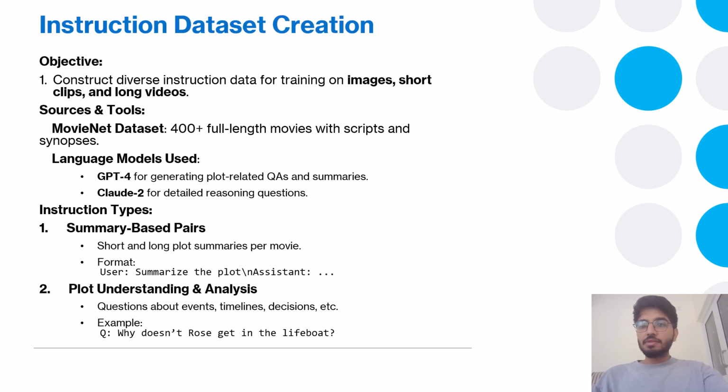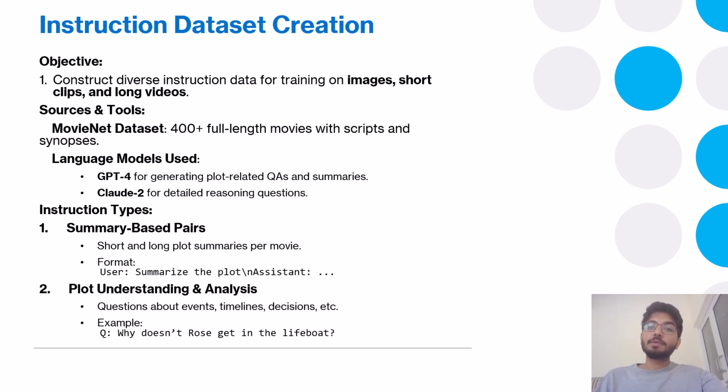Okay, so in this slide we will discuss how this dataset is created, on which this model is trained. To help the model understand long videos, the authors created a custom instruction dataset focused on movie-level QA. They use the MovieNet dataset, which contains over 400 full-length movies with scripts and summaries, which were used to generate high-quality question-answer pairs. To automate this, they also use models like GPT-4 and Claude 2, which produce diverse and natural-sounding instructions across four categories. So let's discuss the types.